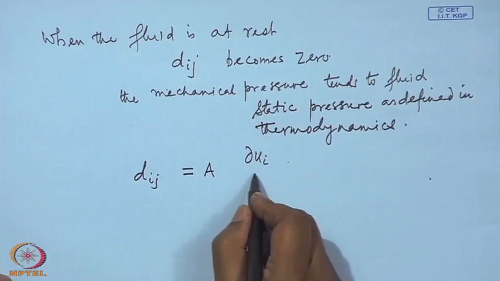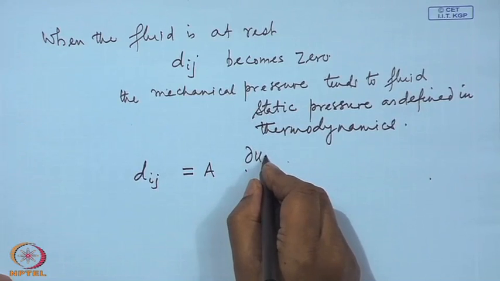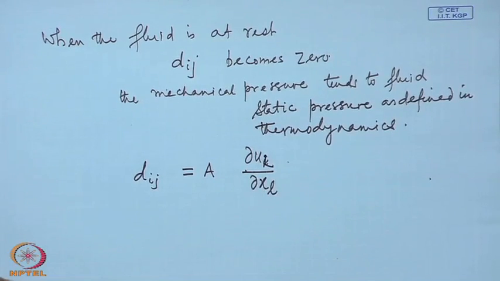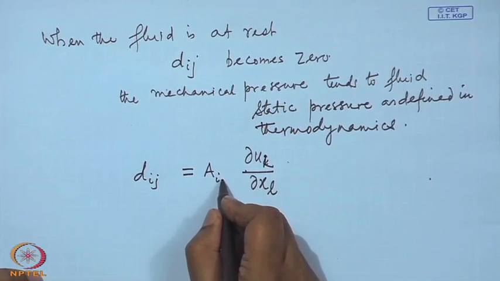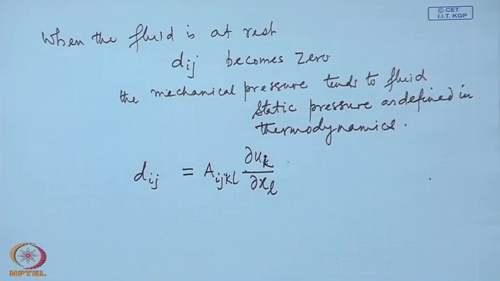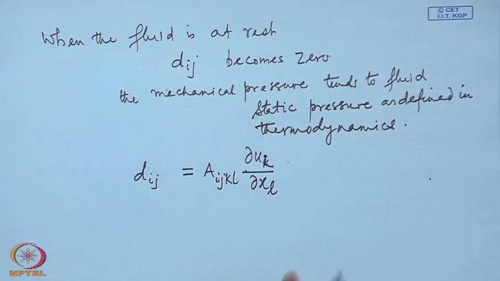this we write as, say, make it k du_k dx_l, and this linear relationship will be given by this A_ijkl, a 4th order tensor, so that any particular stress component may depend on all 9 velocity gradient components.